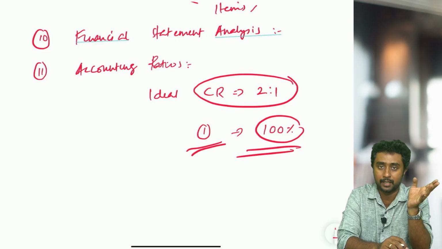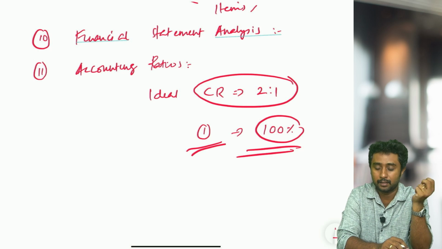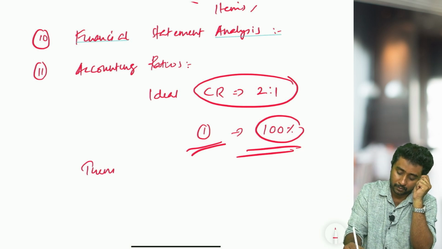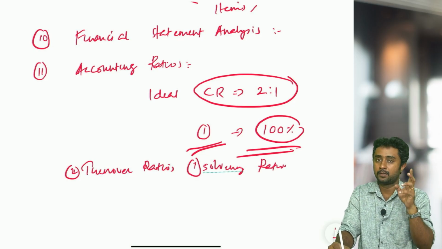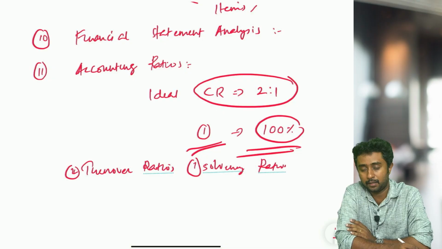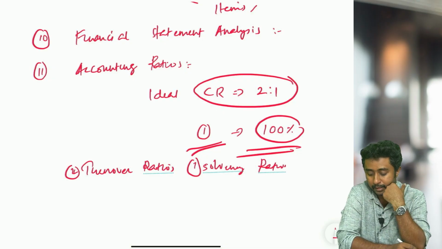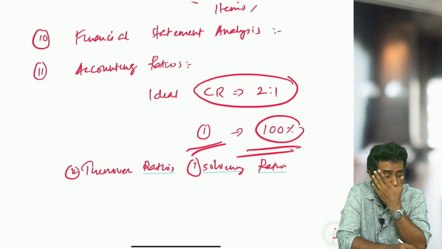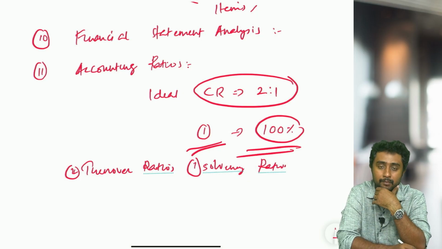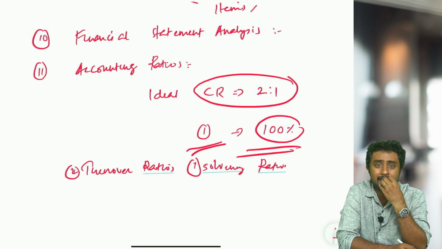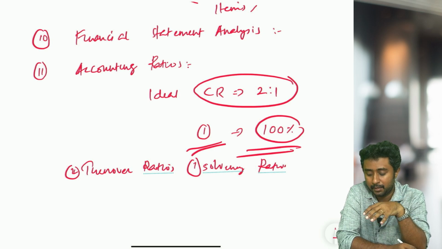Okay, so all the ratios are important, particularly turnover ratios. When you are studying, focus more on turnover ratios and solvency ratios. It doesn't mean that other ratios won't be coming, but tricky questions will mostly be coming from turnover and solvency ratios. Other ratios also can have tricky questions, but compared to this, those are easy to solve. But these topics are not like that.